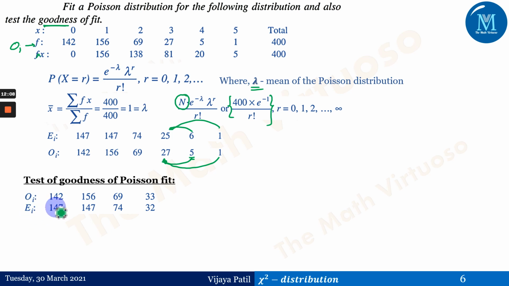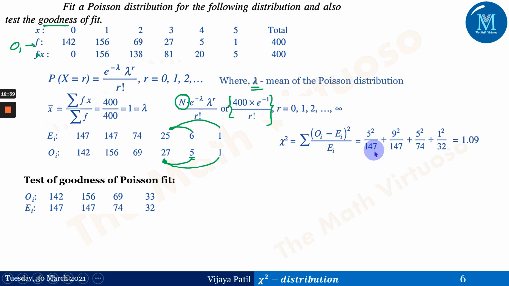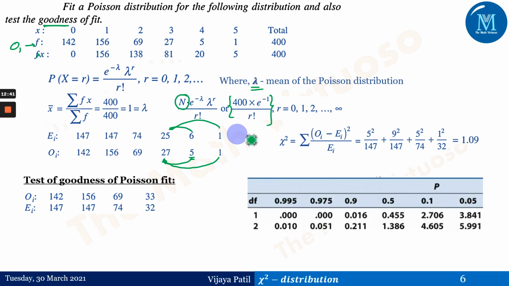So 142, 147, 156, 147, 69, 74, 33 and 32. Because 27 plus 5 plus 1 gives 33, and similarly 25 plus 6 plus 1 gives 32. And this is what the chi-square will go ahead with. If you observe each and every frequency out of these 4, the number of observations is greater than 10. That is the reason we can go for the chi-square, and after computing it we get 1.09 as the chi-square value.